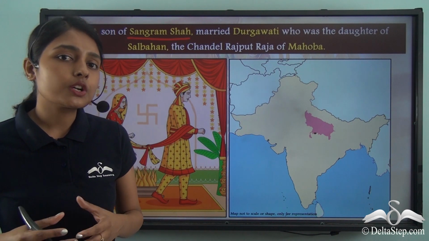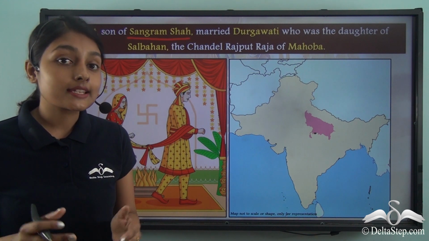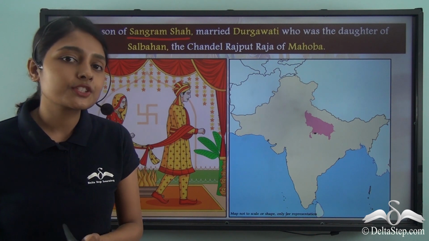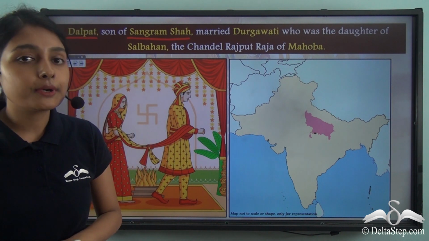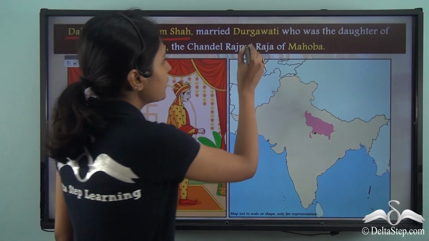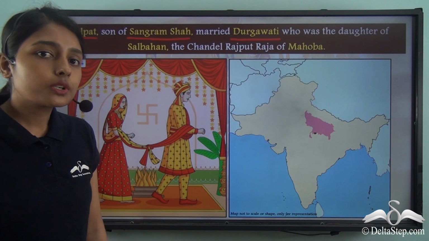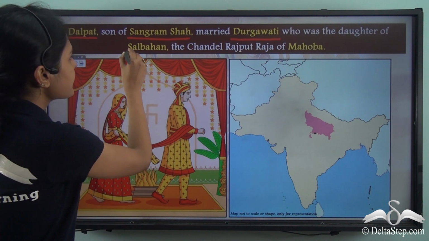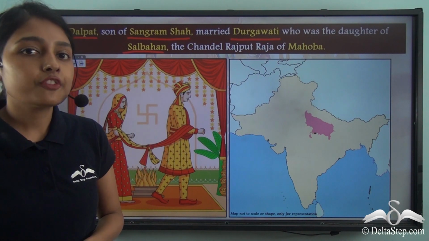That is to say, he wanted to be as prominent, as powerful, as courageous, and as well known as the Rajputs. What did he do? He got his son Dalpat married to Durgavati. Now who was Durgavati? Durgavati was the daughter of Salbahan, who was the Chandil Rajput Raja of Mahoba.